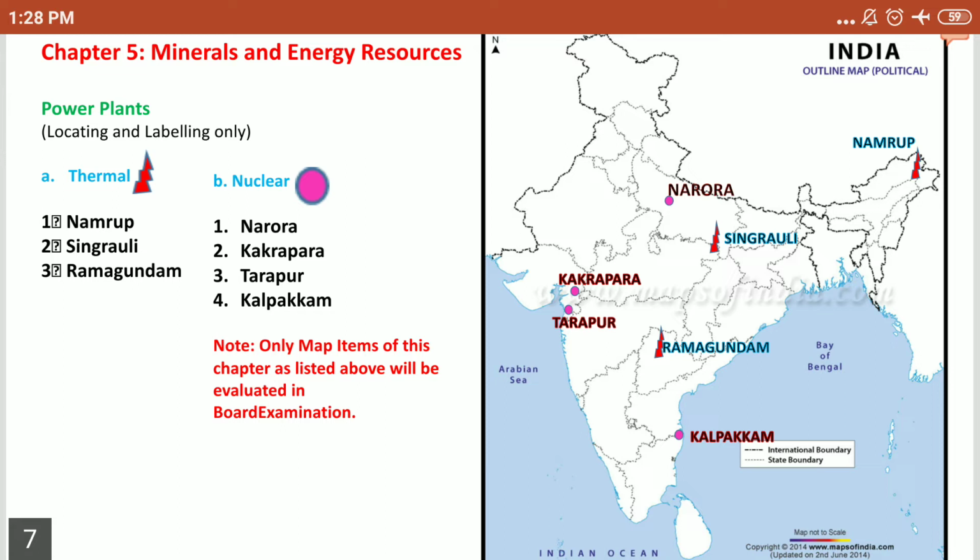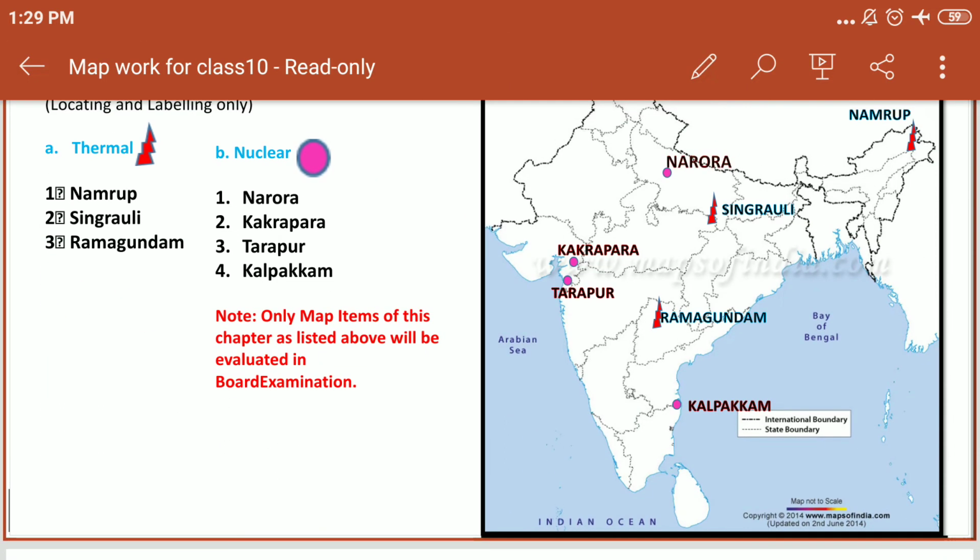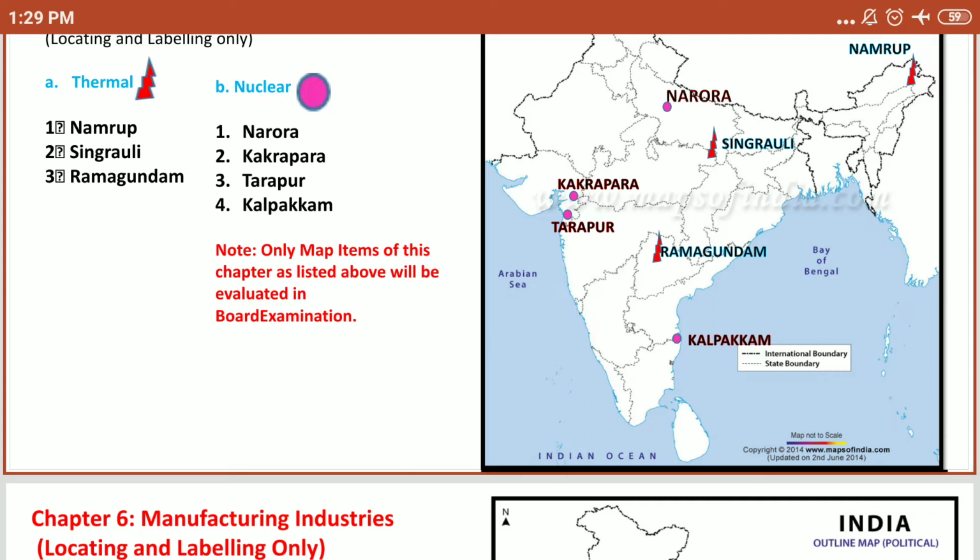One is thermal and nuclear power resources. These are the power resources, energy resources. Namrup, Singrauli, and Ramgundam, these three are known as thermal power resources. Namrup is located in Assam, Singrauli is in Madhya Pradesh, and Ramgundam is in Telangana. Previously, it was in Andhra Pradesh.